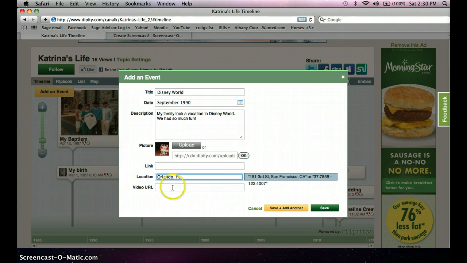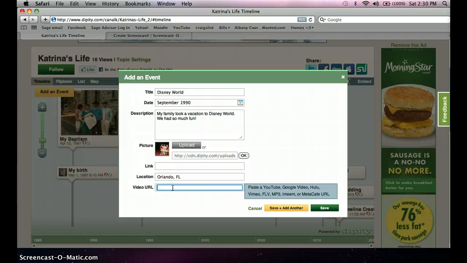And you can also add a video URL, so a Google video, a YouTube video that would just be added to your event. You can see that this can be very useful for social studies. You can put in your event maybe a specific battle in the American Revolution, when it took place, maybe a YouTube video on a little summary of what happened, where it took place. I mean, you can see how useful this website can be. But mine is about my trip to Disney World.